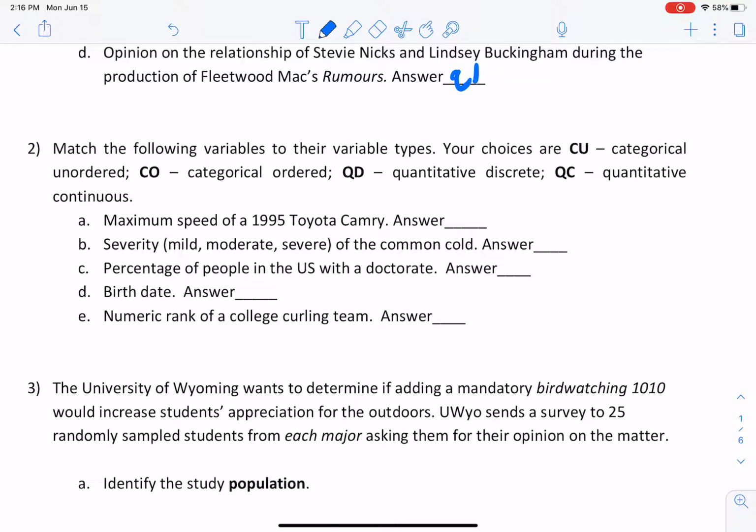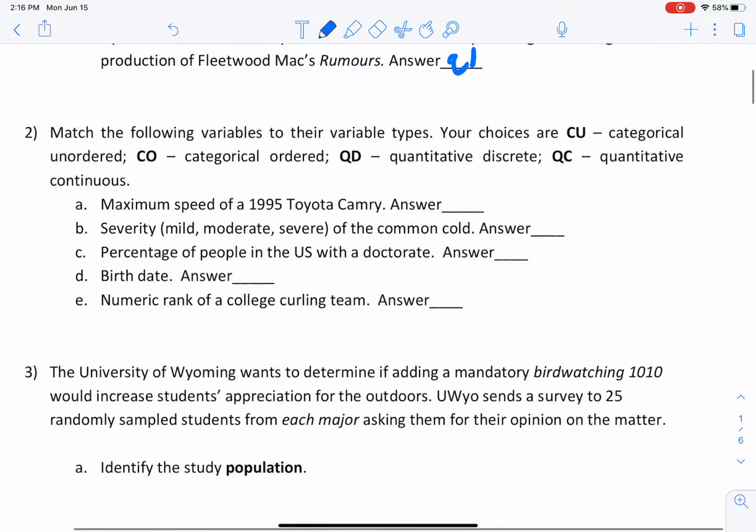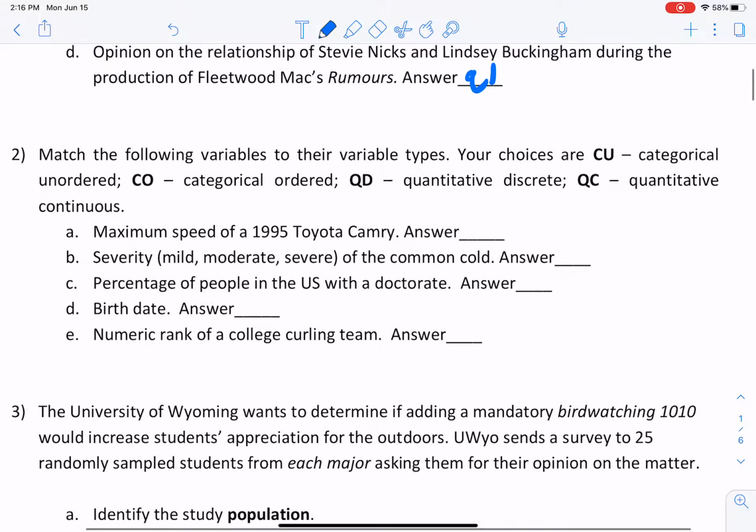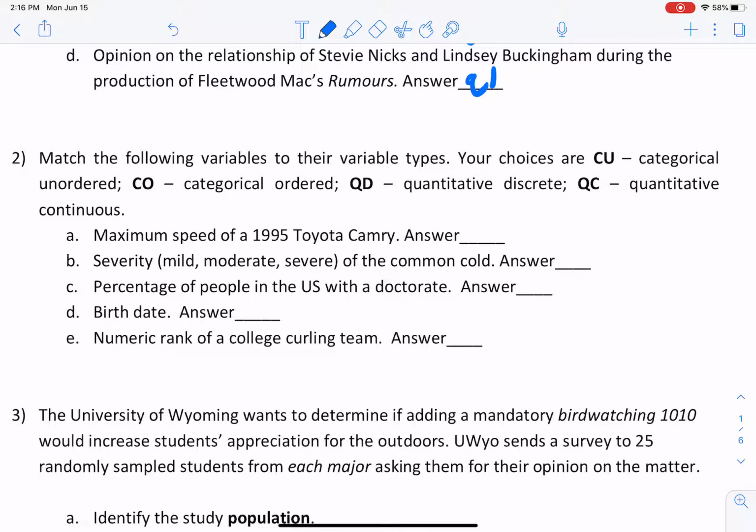Okay, so let me zoom in here just a little bit. Let's just look at A first. So the maximum speed of Carson's first car, a 1995 Toyota Camry, great car. I miss it. So we're looking for a maximum speed, right? So already this is something that is measurable on a number line. Okay, so that screams quantitative.